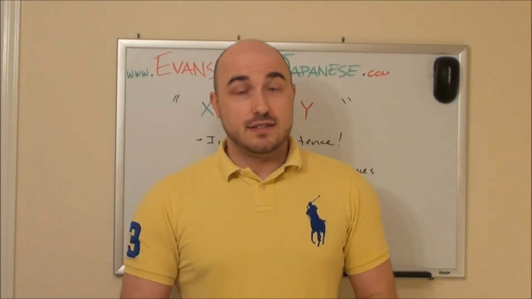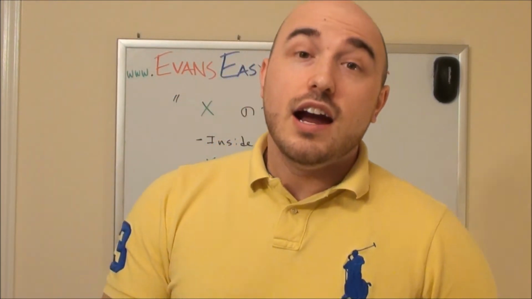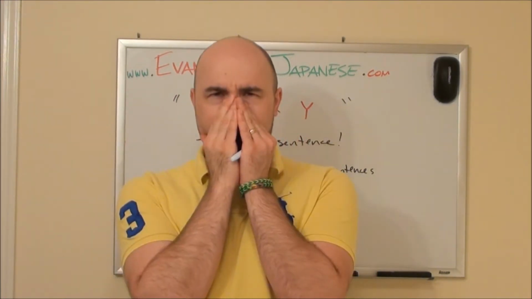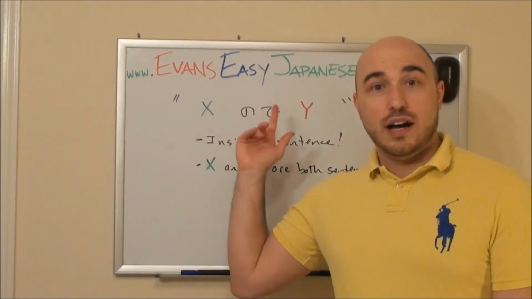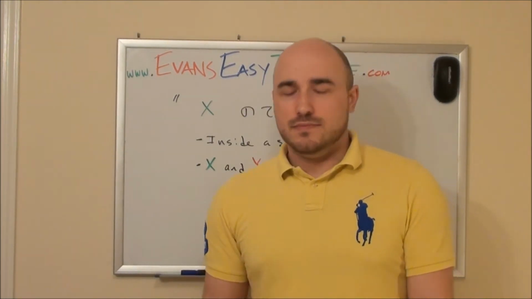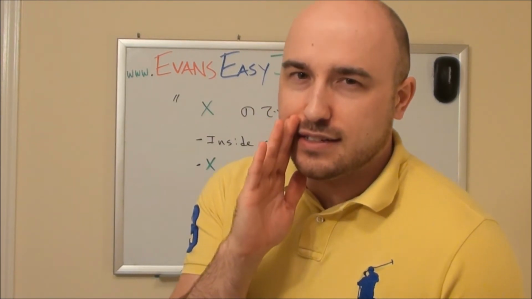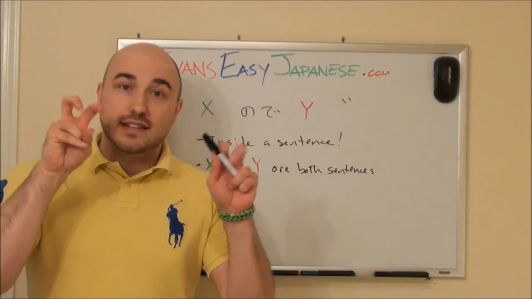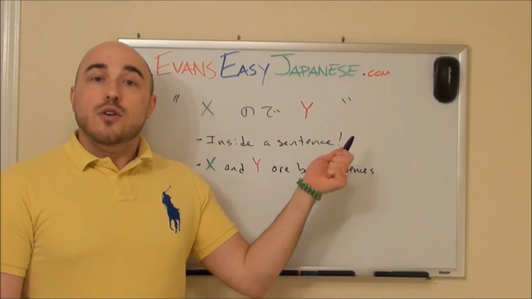Now remember, in Japanese, a sentence can be one word long. An entire sentence can be one word. For example, if I said, wakaranai, I don't understand what it is we're talking about. So X or Y could easily be one single word. In fact, it doesn't even need to be a verb. Psst. Negative verbs in the plain form are secretly adjectives. Whoa. Anyway, X and Y are both sentences, and together with the no de particle, or phrasing, we make a compound sentence.